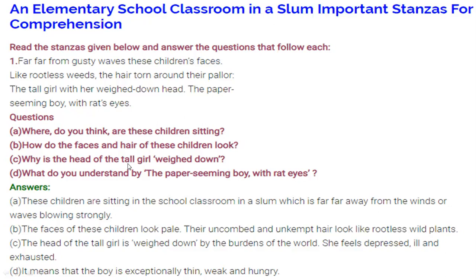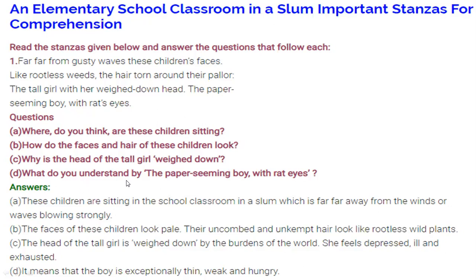Next, why is the head of the tall girl weighted down? Weighted down here means bent down. Why did the girl keep her head down? It shows the burden of the world, and she feels depressed. She is ill, she is sick, and she is not feeling well. So the tall girl keeps her head down because she is feeling the burden of her life. She is depressed and sick.